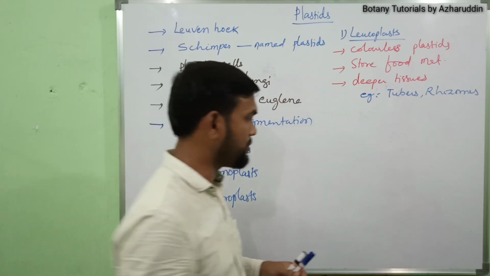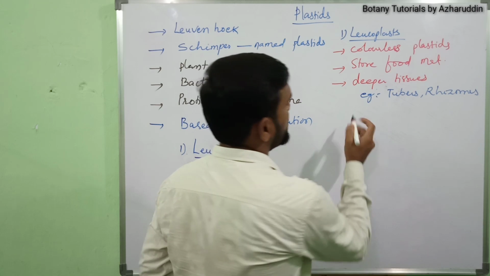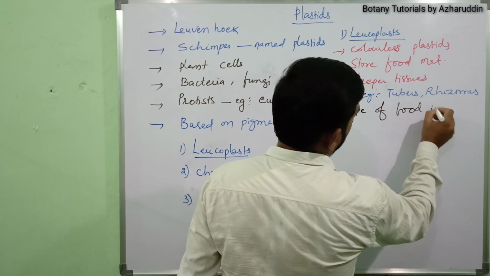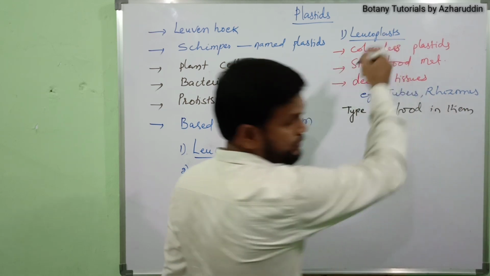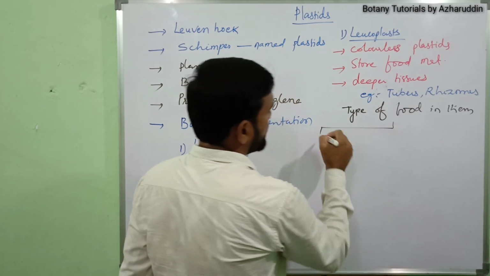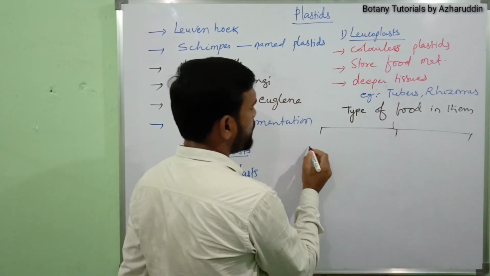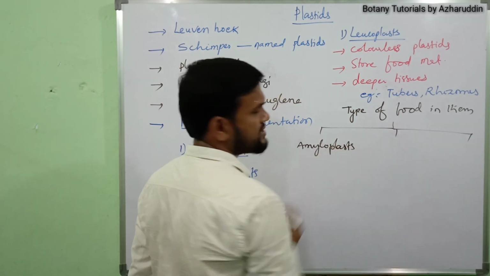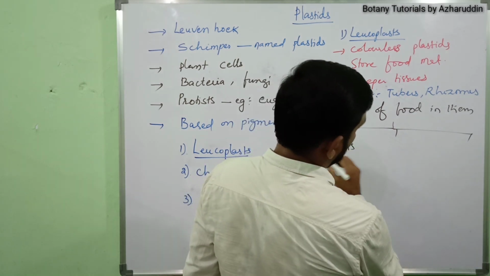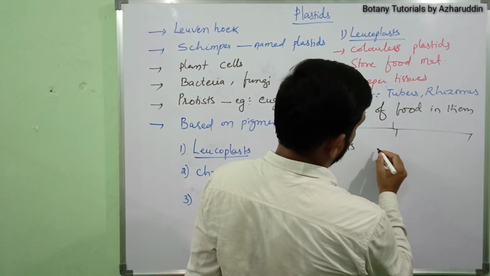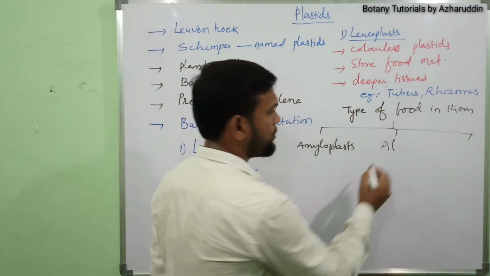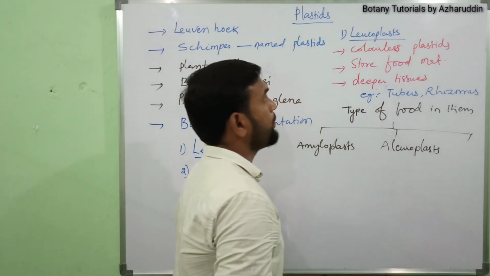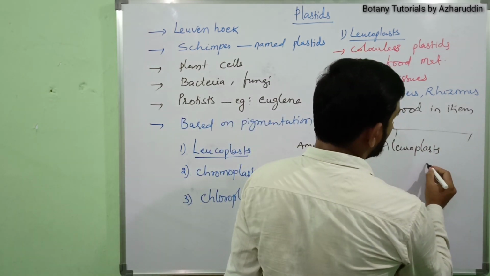Next, these leucoplasts are again divided into three types based on the type of food stored in them. They are number one, amyloplasts, the second type, elaioplasts... correction: aleuroplasts, and the third type, elaioplasts.